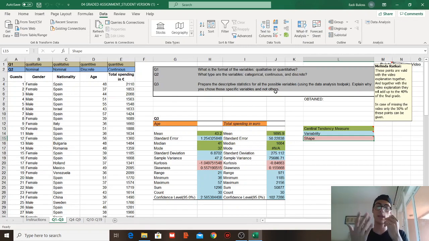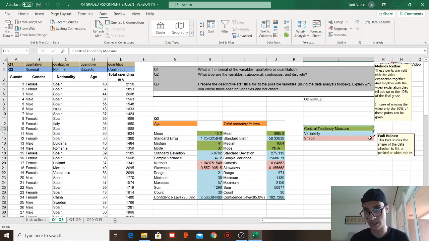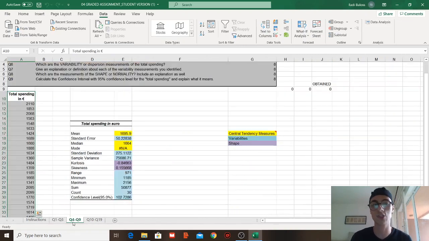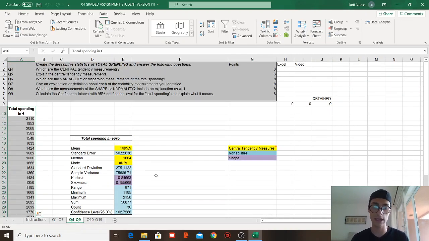We said because the tool pack cannot let us choose qualitative data, because Excel works with numbers, and we cannot really have a mean or a mode or confidence level for, let's say, nationalities. So I'm not going to elaborate more on those. I will submit that and you can read it, but because question 4 and question 9 are more important, they can guide me more into elaborating.